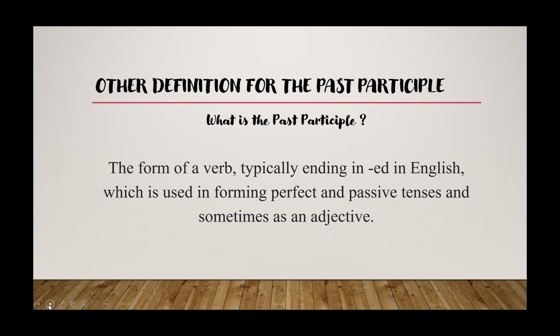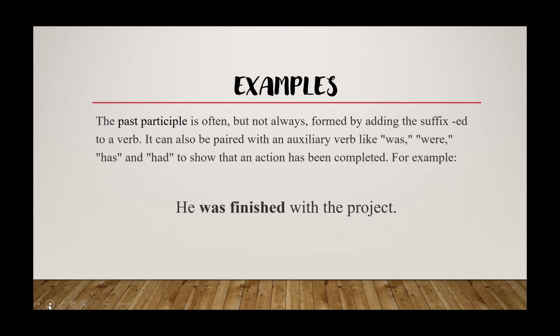Here's another definition for the past participle. What is the past participle? The past participle is a form of a verb typically ending in ed, like I said earlier, in English, which is used in forming perfect and passive tenses and sometimes as an adjective. Now, let's get to the other examples.